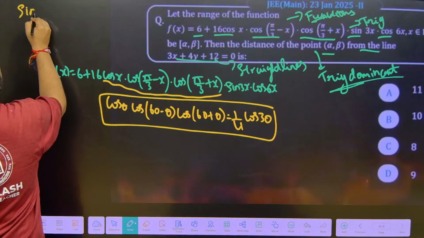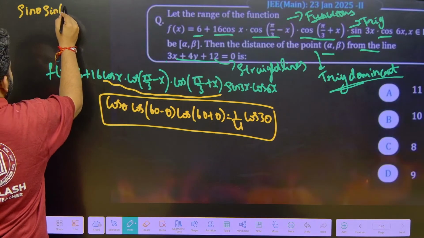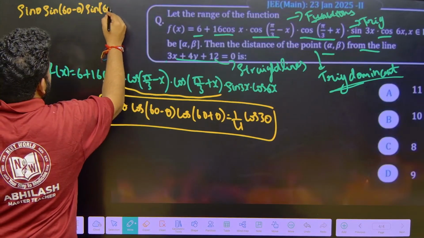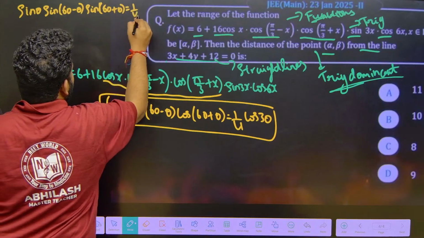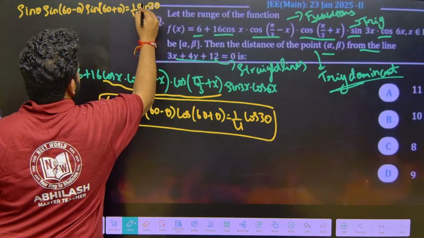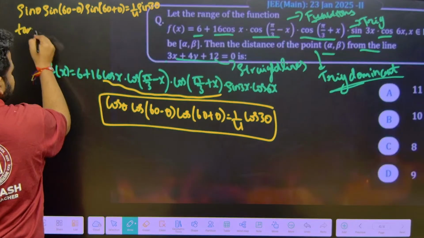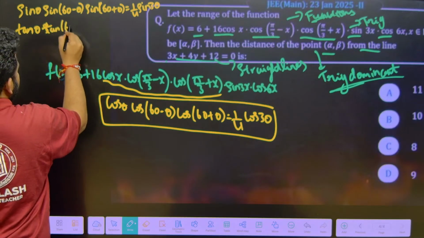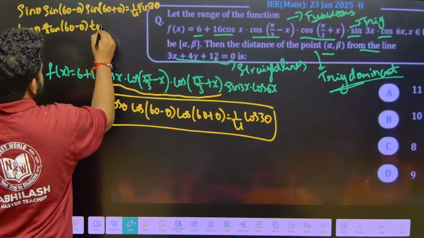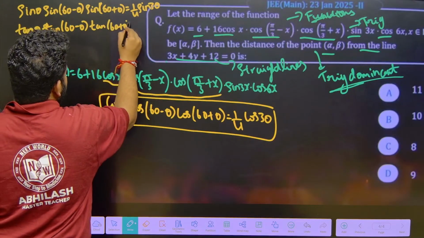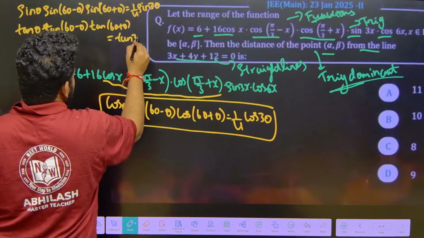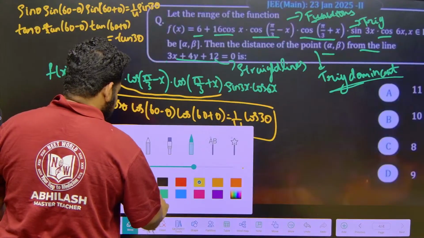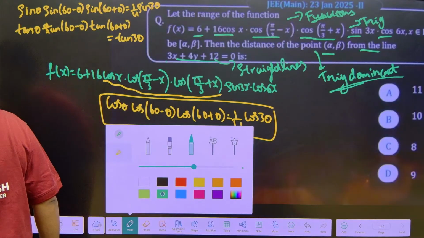Let me write down those identities also here for your reference. Sin theta, sin(60 minus theta), sin(60 plus theta) is equal to 1 by 4 sin 3 theta. Tan theta, tan(60 minus theta), tan(60 plus theta) is equal to tan 3 theta, just tan 3 theta. Anyways, this result is useful for us in this question. So let us proceed with the question now, friends.